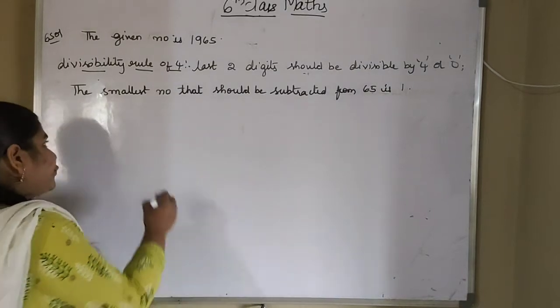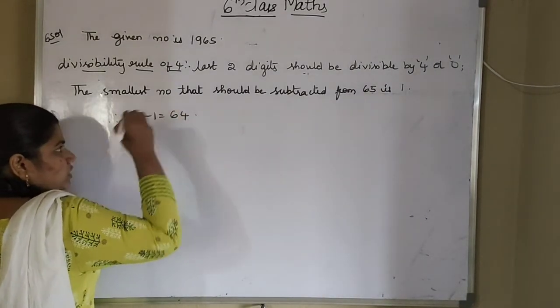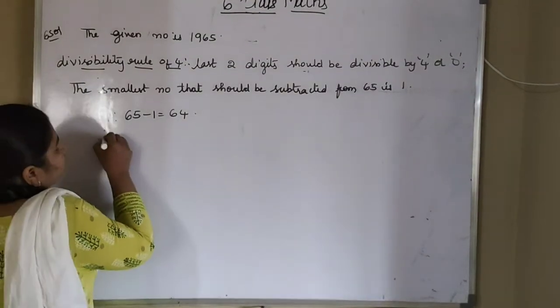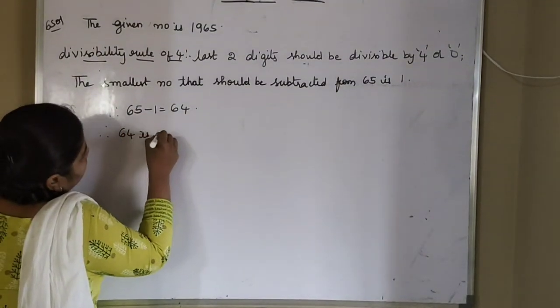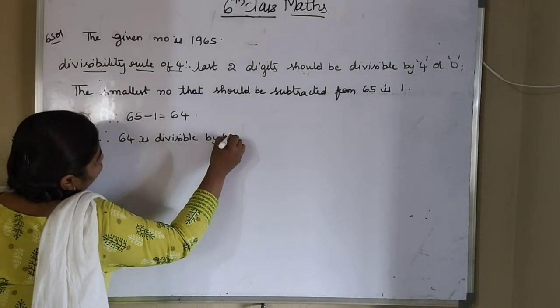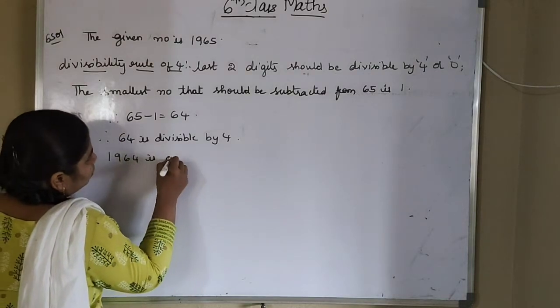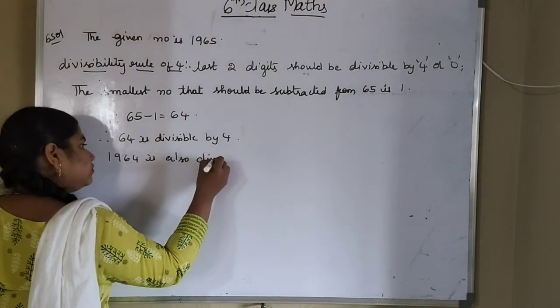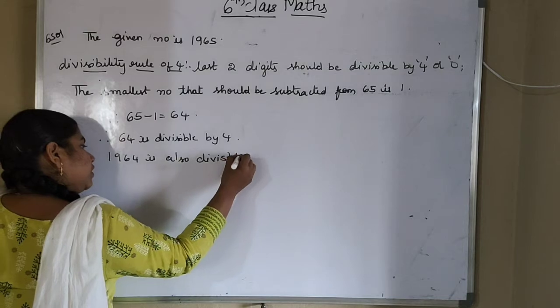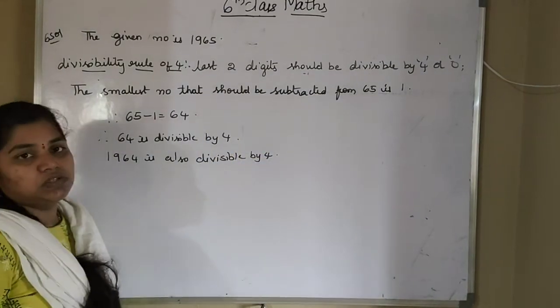So therefore what you will do here, 65 minus 1 is equal to 64. So 64 is divisible by 4. So you can say 65 minus 1, that is 64, is also divisible by 4. So this is our 6th solution.